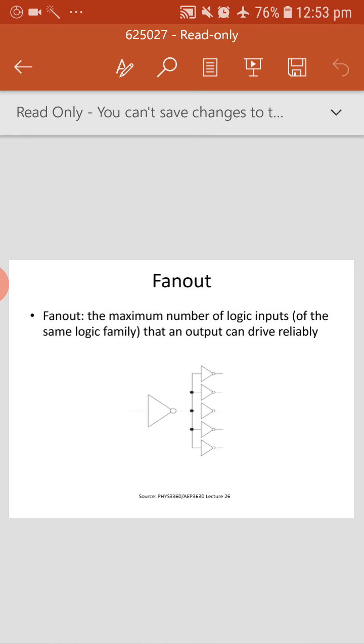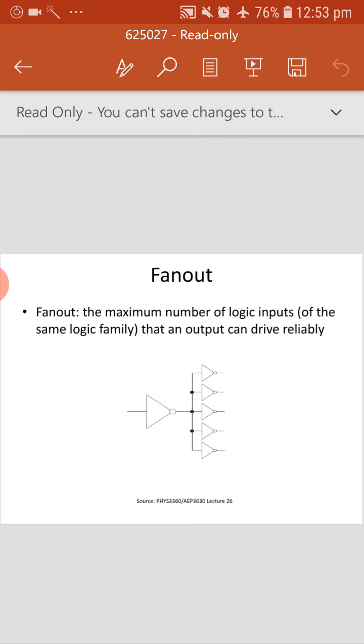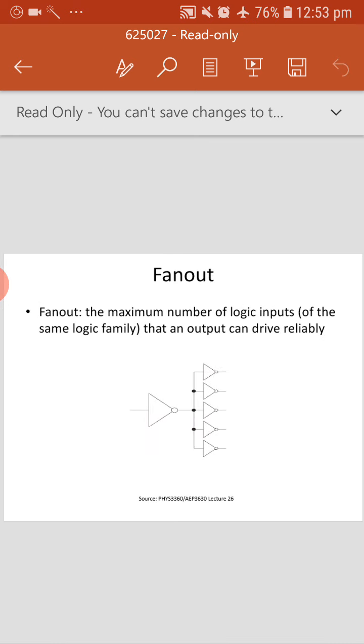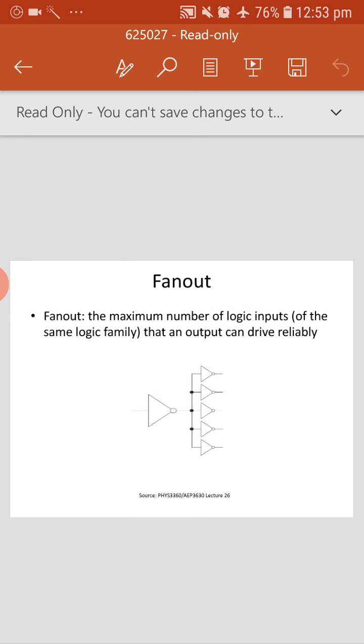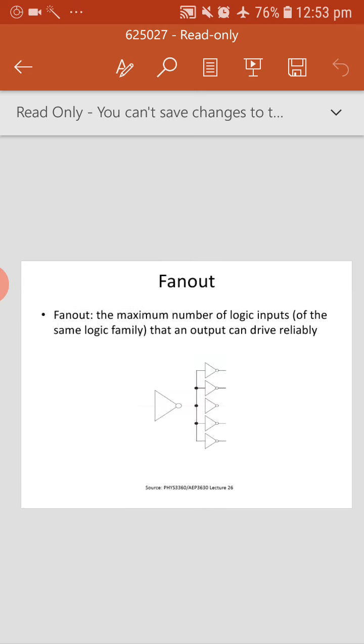That we call fan in. Here it is not shown. So these are some of the important parameters: fan out, fan in, propagation delay, the voltage levels, noise margin, all these things.